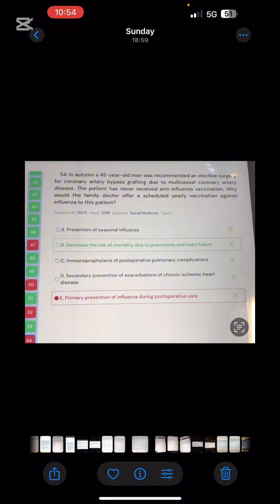Next, a 55-year-old patient in autumn was recommended elective surgery for coronary artery bypass grafting due to multivessel coronary artery disease. The patient has never received the anti-influenza vaccine. So why would the family doctor offer a scheduled yearly vaccination against influenza?